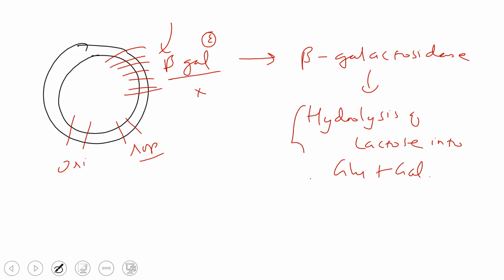There will be no hydrolysis. No, this will not occur. Yes, sir. So if you add the substrate, there will be no hydrolysis. Now, as our desired DNA has been transferred in this case, there is no beta galactosidase gene. So there is our alien DNA.